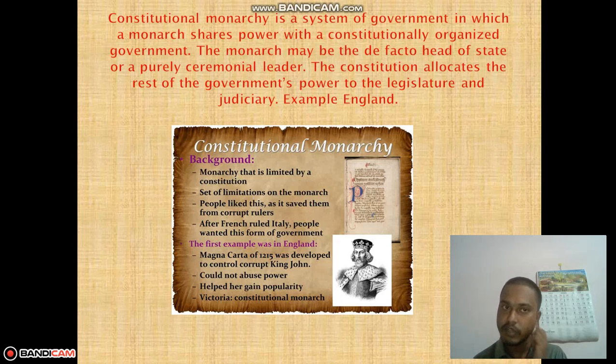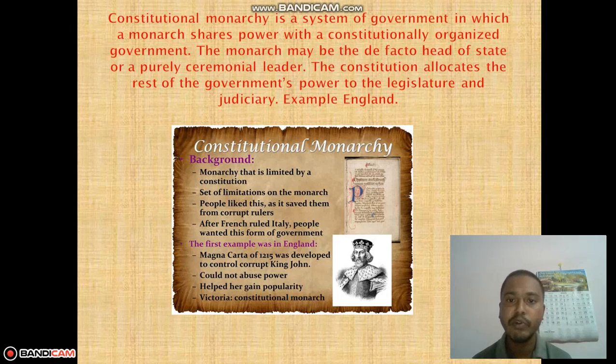What is the definition of constitutional monarchy? We'll read. Constitutional monarchy is a system of government in which a monarch shares power with a constitutionally organized government. The monarch may be the de facto head of state or a purely ceremonial leader. The constitution allocates the rest of the government's power to the legislature and judiciary. The monarch is only a ceremonial leader who is present at functions, but is not the one making decisions. The decisions are made by the democratic form of government, the prime minister and his ministers.